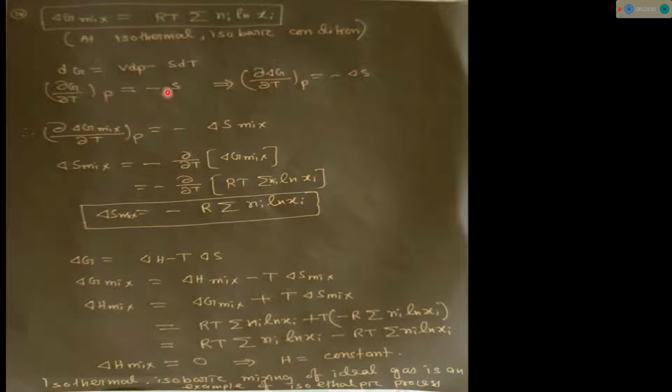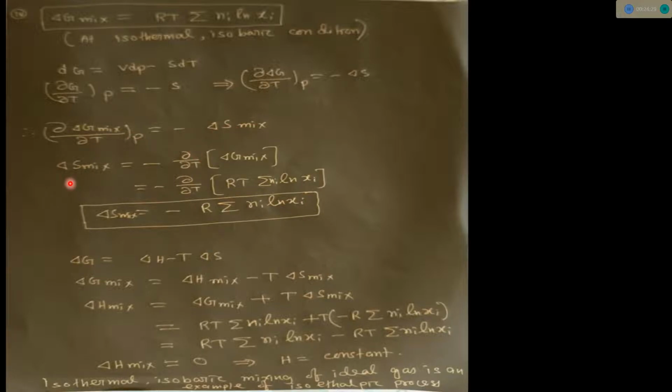Now from the equation dG equal to VdP minus SdT, we can write del G by del T at constant pressure equal to minus S. Since del G by del T at constant pressure is equal to minus S, the change in Gibbs free energy with temperature at constant pressure is equal to the change in entropy. Similarly, del G mix by del T at constant pressure, we can write as minus del S mix.